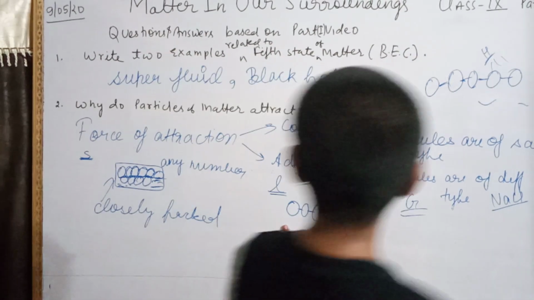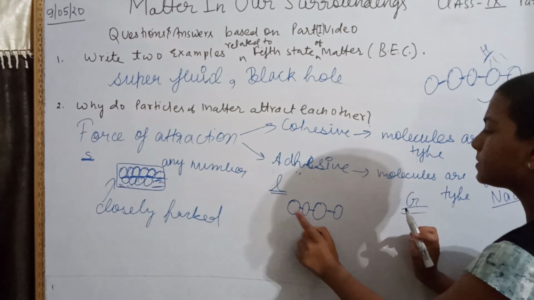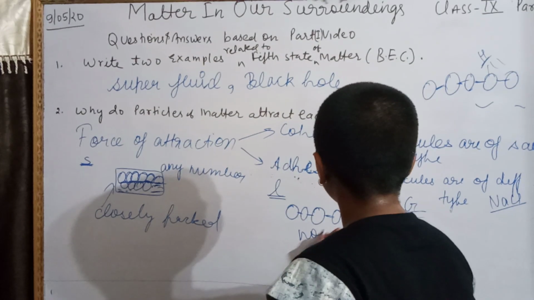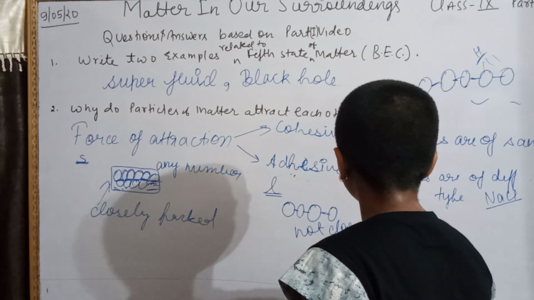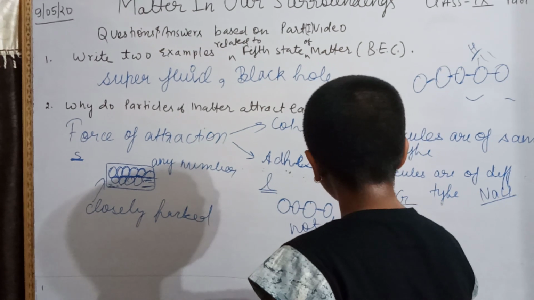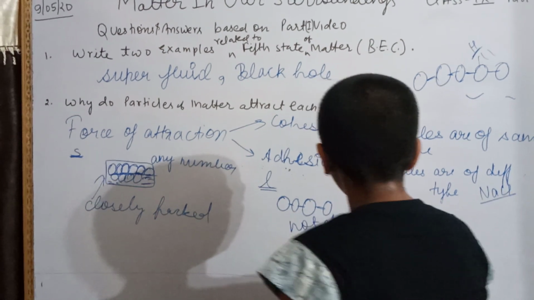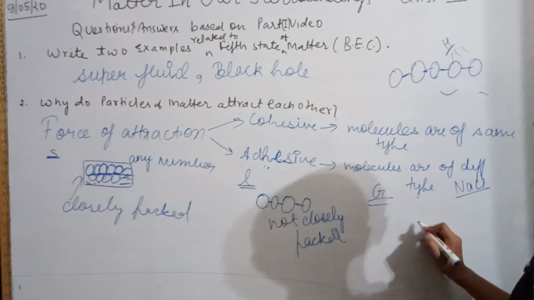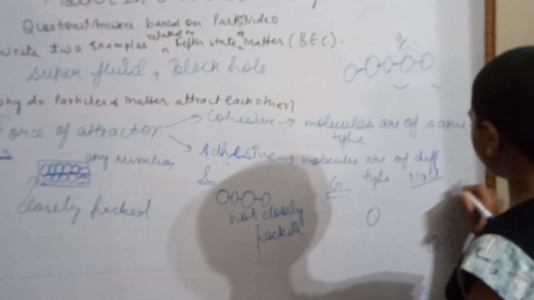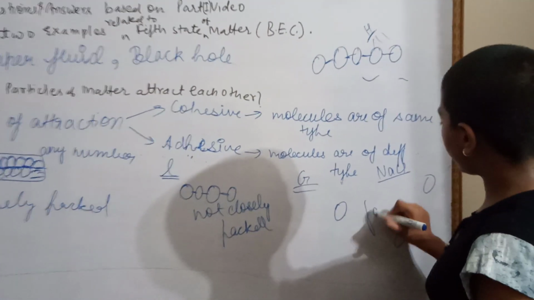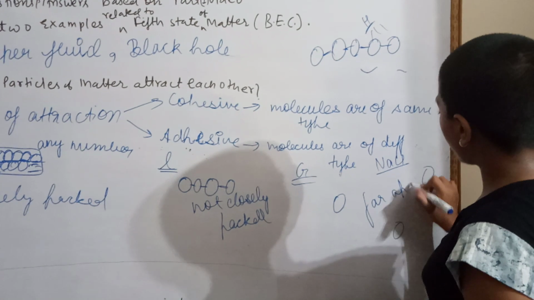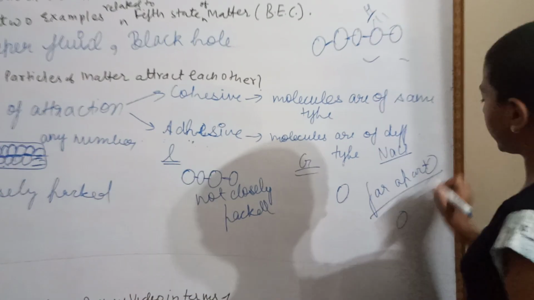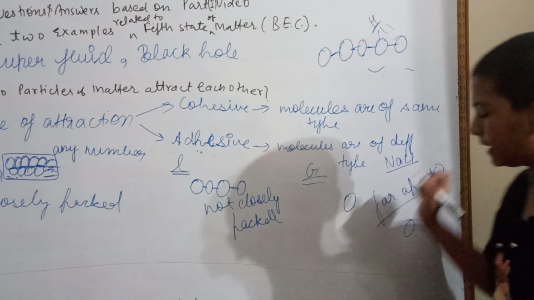Here there is some space, so it will not be closely packed. Now in gases, the molecules will be far apart from each other. They are very loosely packed.